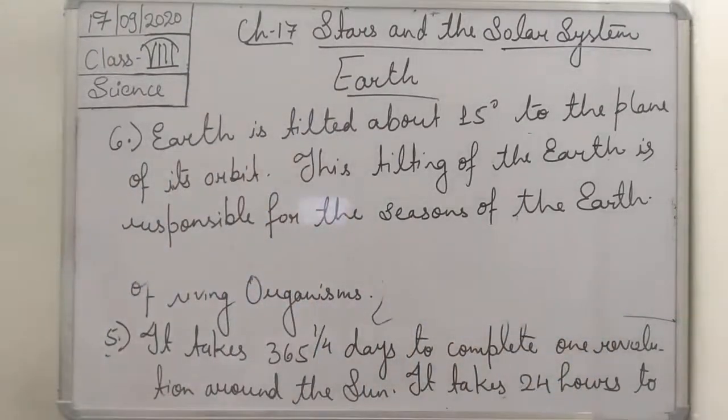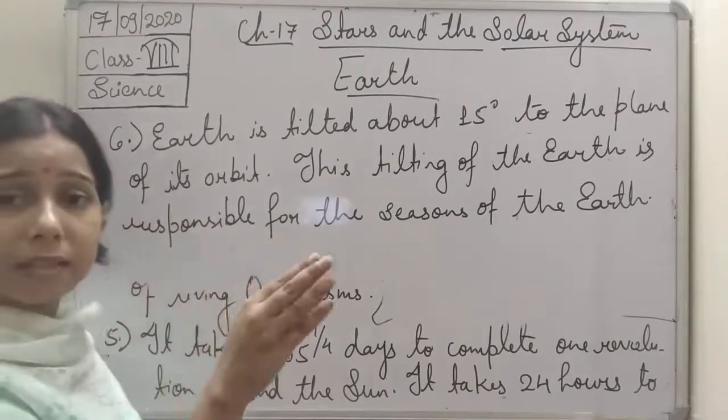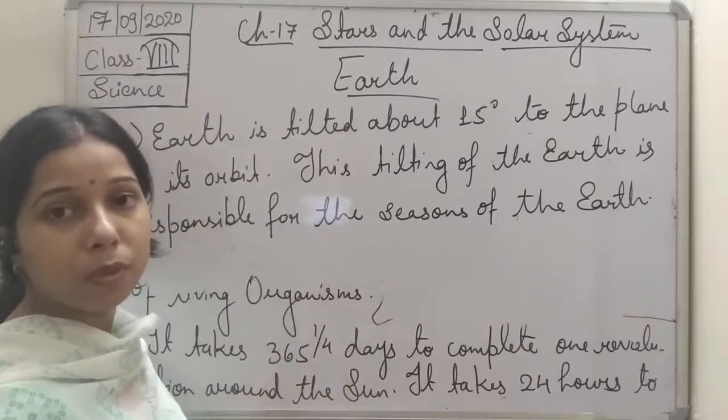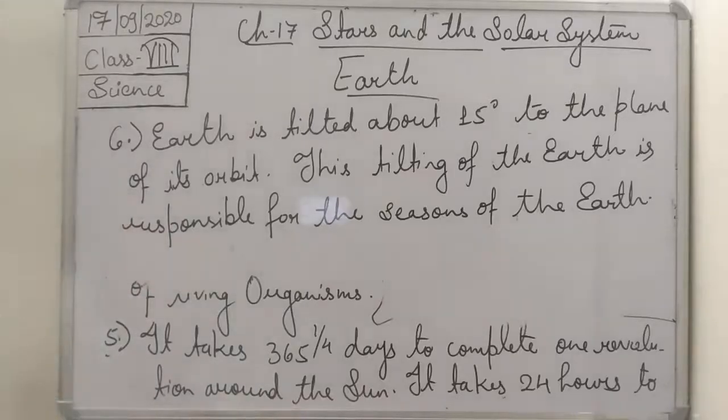Okay, so earth is tilted about 15 degrees to the plane of its orbit, and that tilt is responsible for the changing of the seasons on the earth.